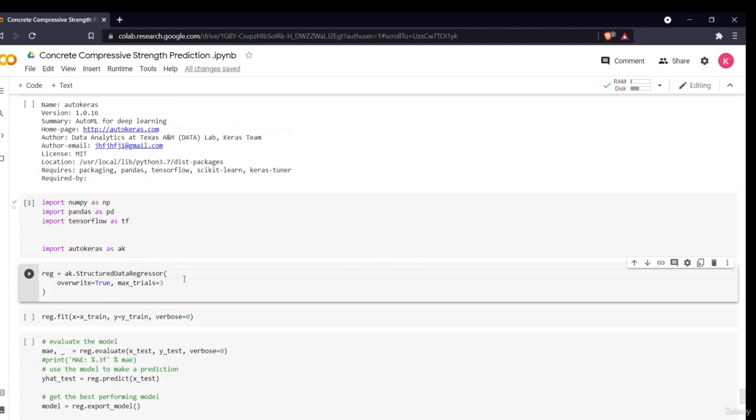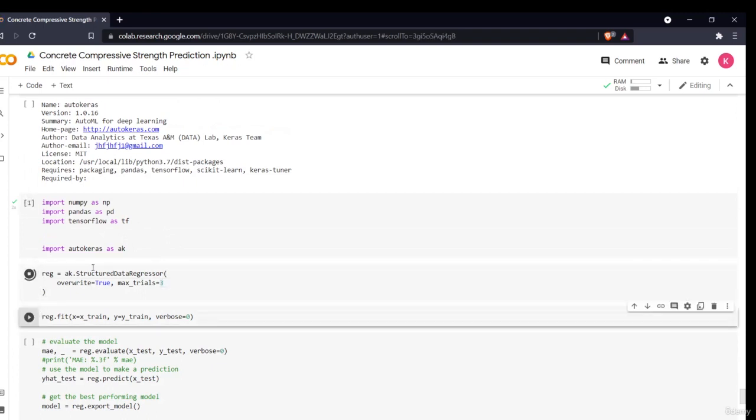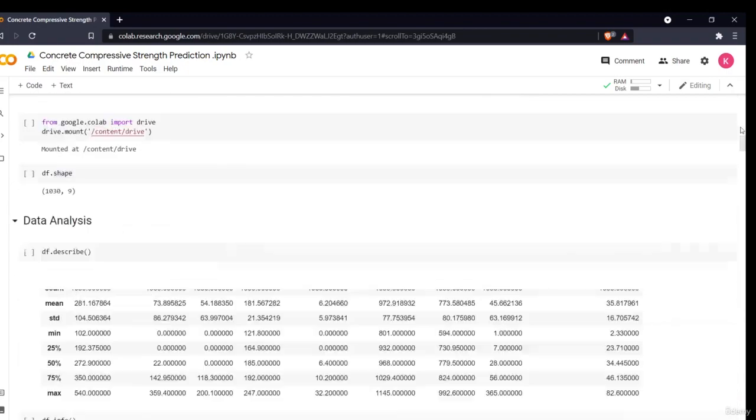I'll define my model using the AutoKeras StructuredDataRegressor. As this is a regression problem, that is why I'm using the structured data regressor. You can go to their website and see their documentation for the different commands you can use for regression. There are different commands for structured data and image data for defining our model. Now I'll be using the same data which I used in the previous sections, but as I restarted my runtime, I have to load my data again.